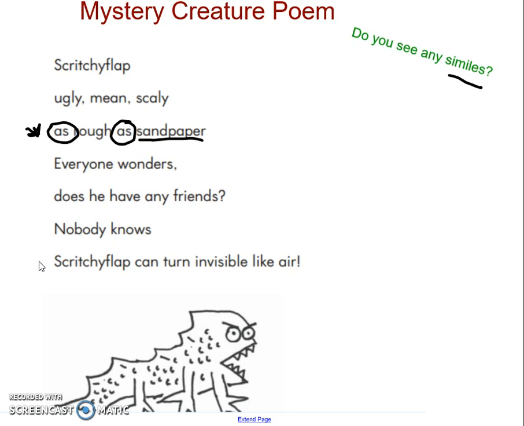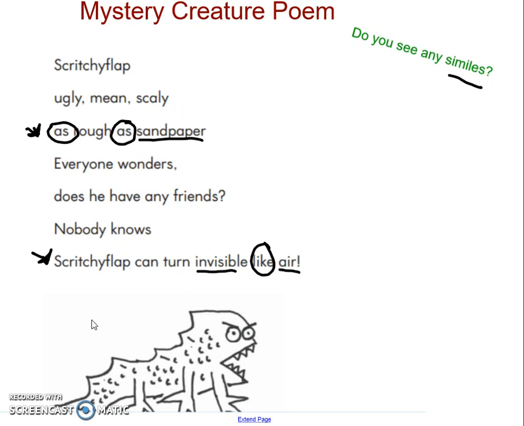The other simile occurs on the last line in the poem. Scritchy flap can turn invisible like air. So we're comparing scritchy flap, he's invisible, like air. So we're comparing invisible to air, and we're using the word like.